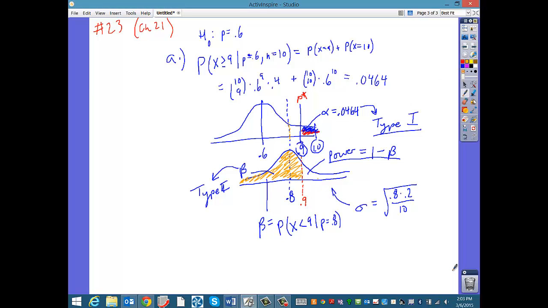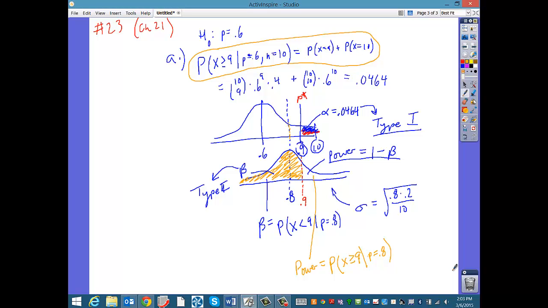That means that the power actually, since it is 1 minus beta, will equal the probability that x is greater than or equal to 9, given that p equals 0.8. So the same thing we did right here, where we assumed p is 0.6, and we added the probability of x being 9 and the probability of x being 10.